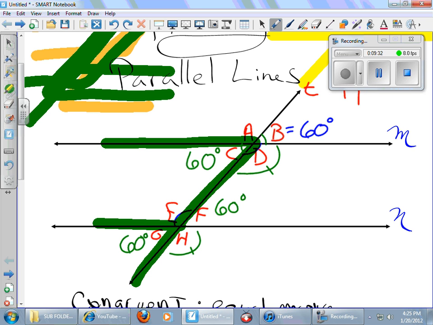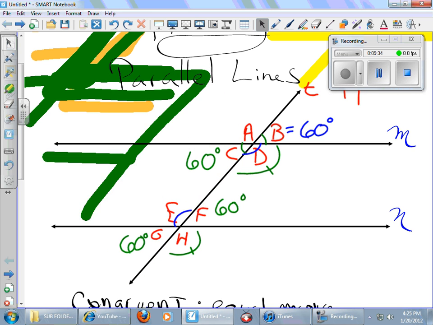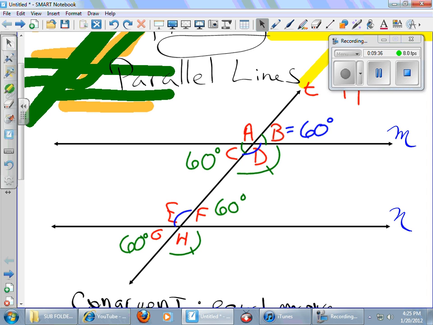Now, I know someone like Orlando is out there saying, you know, Mr. Lawrence, I knew that G and F were the same because of that whole X thingy we did earlier, the alternate interior angles. And you are absolutely right, Orlando. Very good. I don't know about you guys, but I think this stuff is really cool.